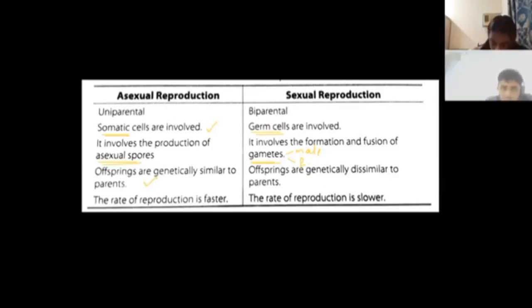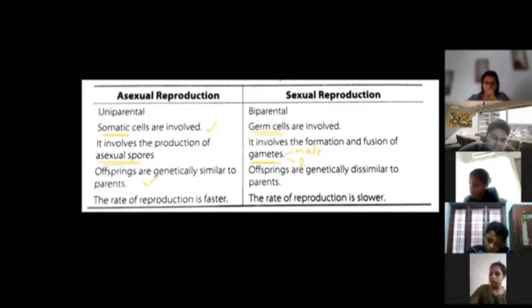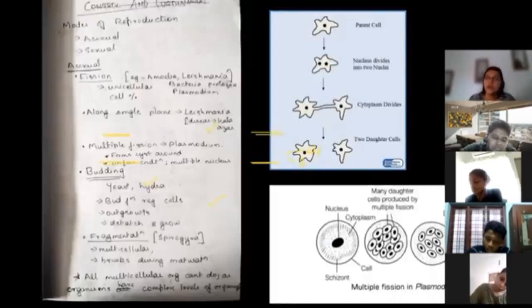And in asexual reproduction, the rate of reproduction is extremely fast. Why? Because a bacteria can reproduce in like 20 minutes, extremely fast. Whereas in sexual reproduction, humans have to carry you for 40 weeks. So the rate of reproduction is extremely slow as far as sexual reproduction is concerned.